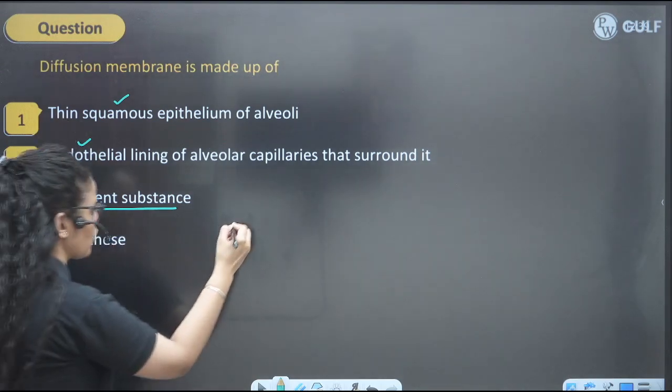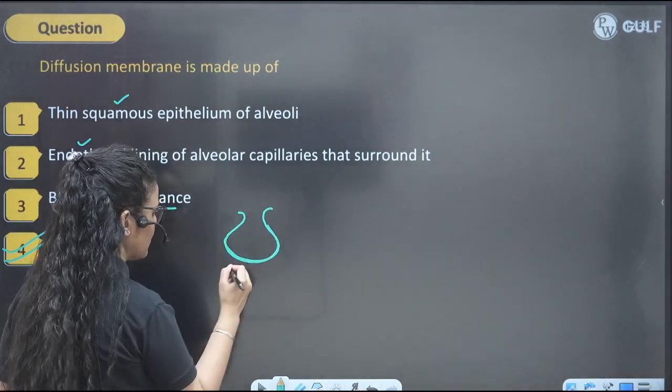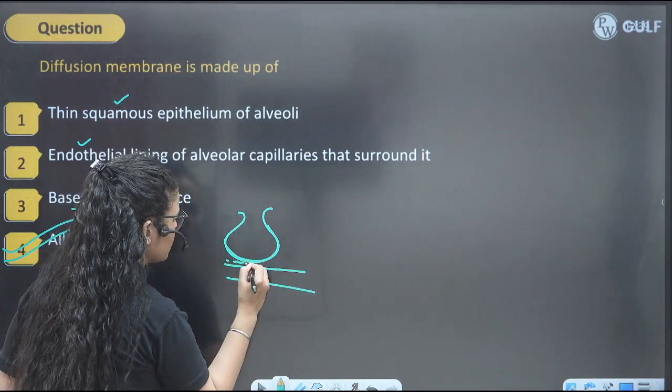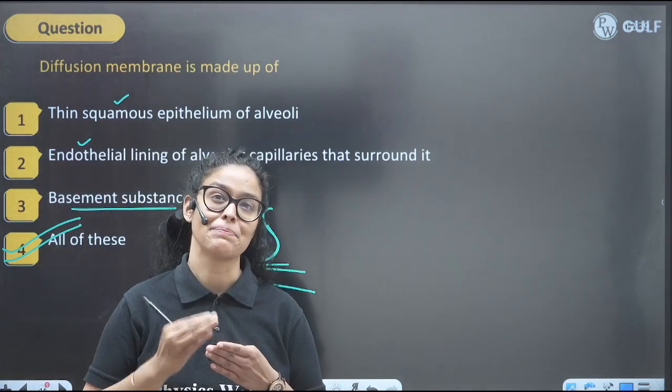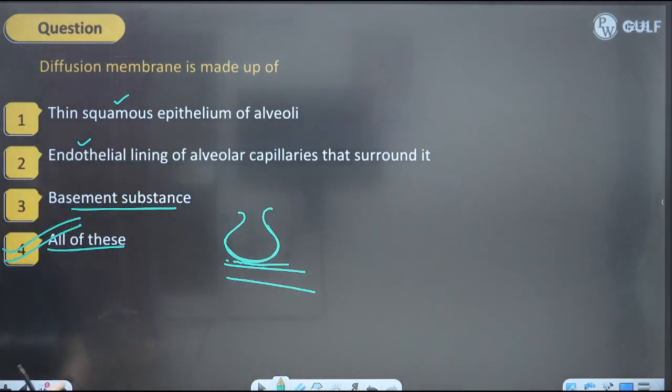So when we talk about diffusion membrane of alveoli, it includes squamous epithelium of alveoli, it has the endothelium of capillaries, and obviously they do have the basement membrane, because epithelial tissue rests on the basement membrane, kids, right? So the correct answer will be 4 here, all of these.